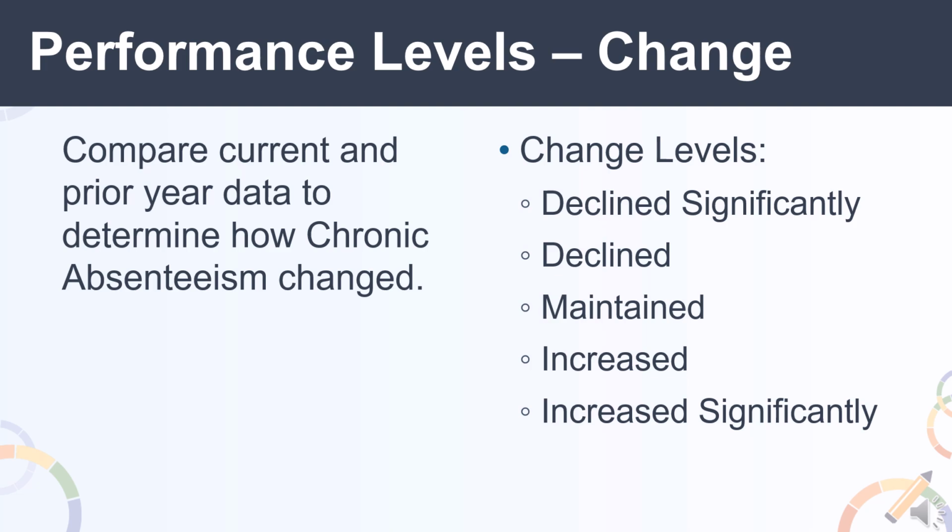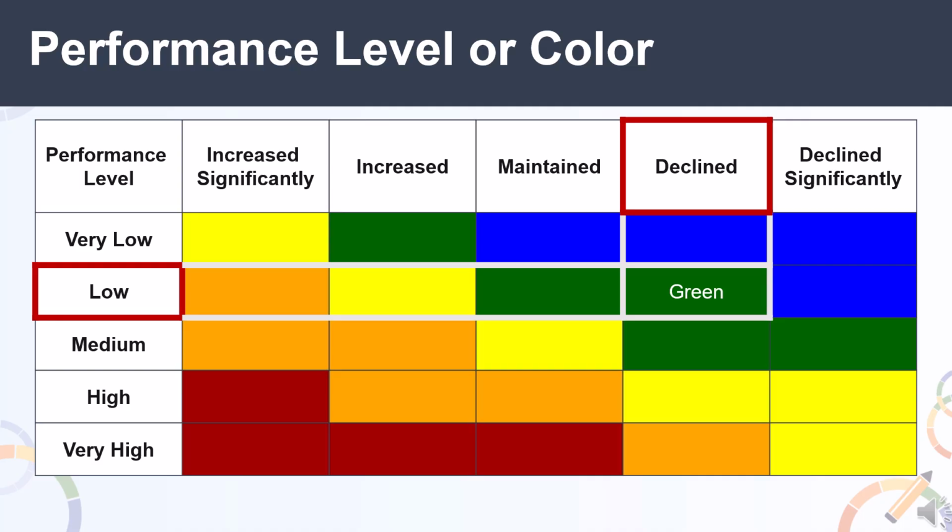For this next section, you may want to have your note-taking guide handy while we explain how performance levels or colors are determined. A 5x5 table is used to determine the performance level or color for the chronic absenteeism indicator. The top row of the table represents change from the prior year, from increased significantly to increased, maintained, declined, and declined significantly. And the first column represents the status in the current year, going from very low to low, medium, high, and very high. The intersection of status and change is used to determine the final performance level or color for an LEA, school, or student group.